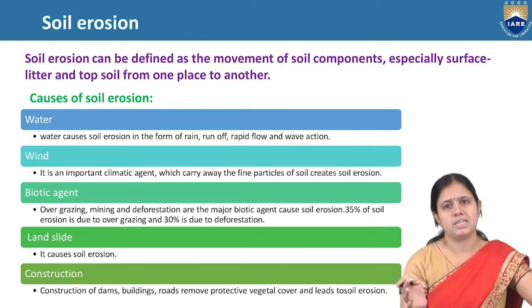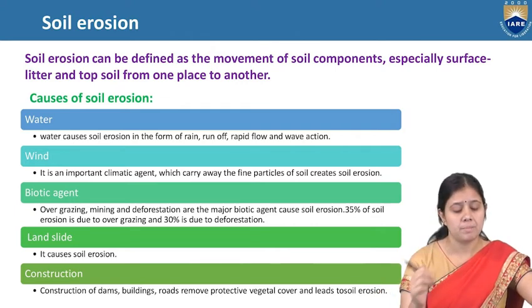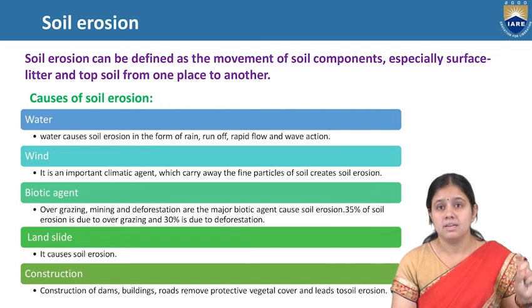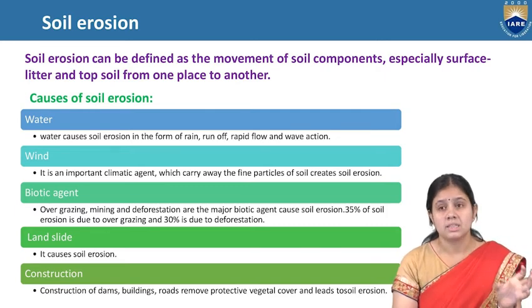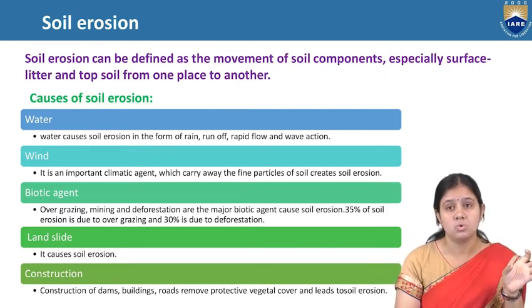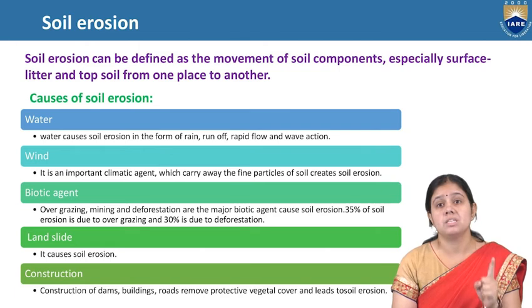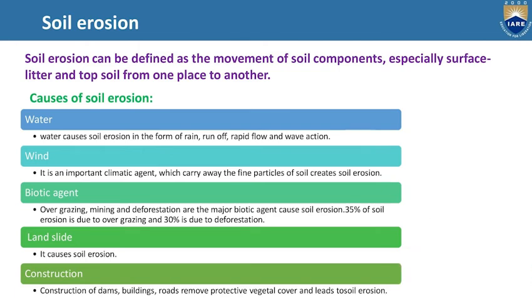Next are the biotic agents. What are biotic agents? These are cattle due to overgrazing, some mining activities and deforestation. These are the biotic agents that cause soil erosion. 35% of soil erosion is due to overgrazing and 30% is due to deforestation.